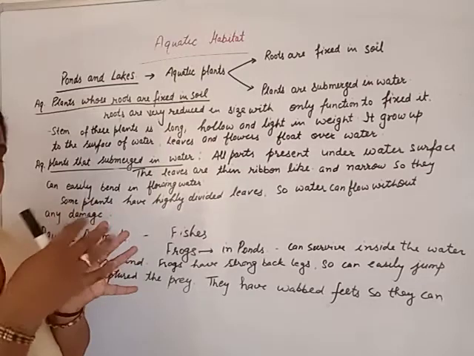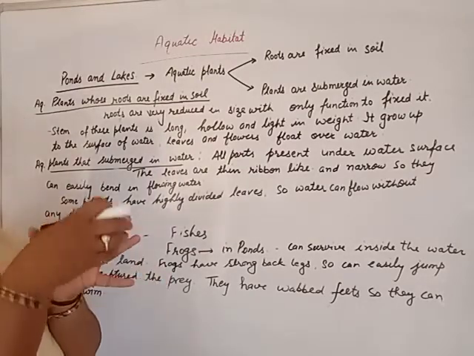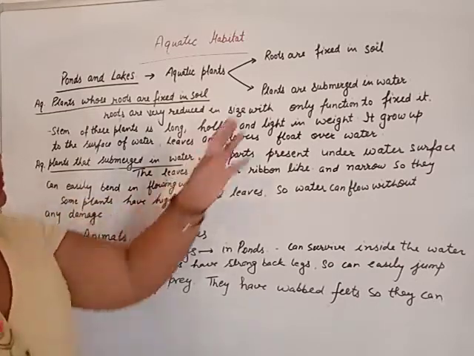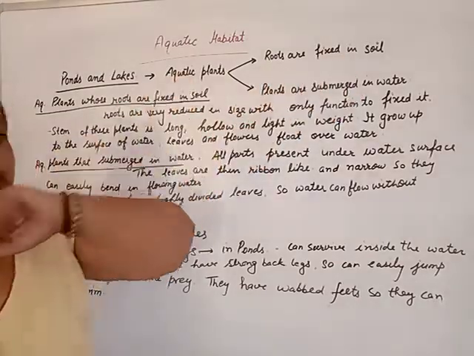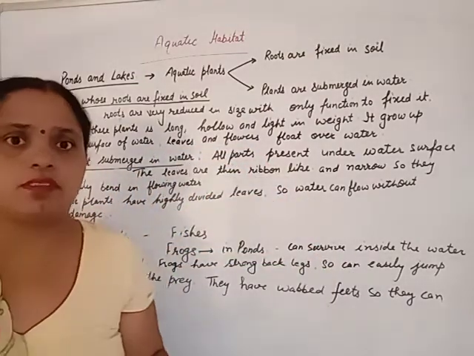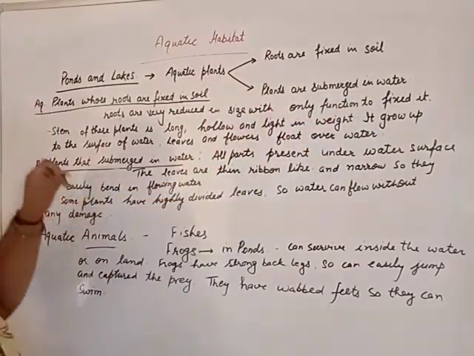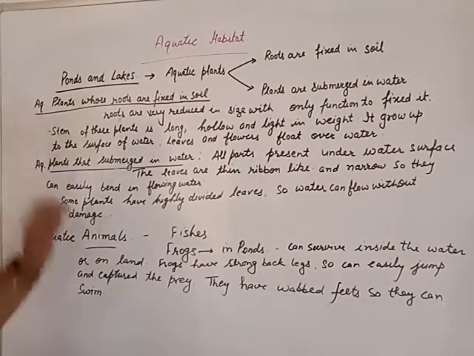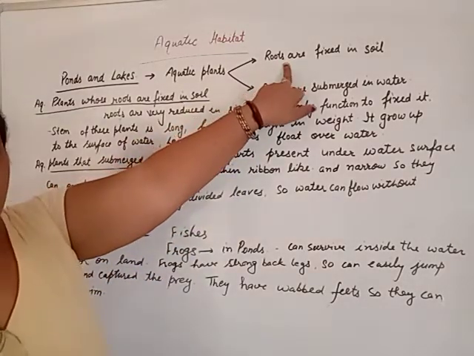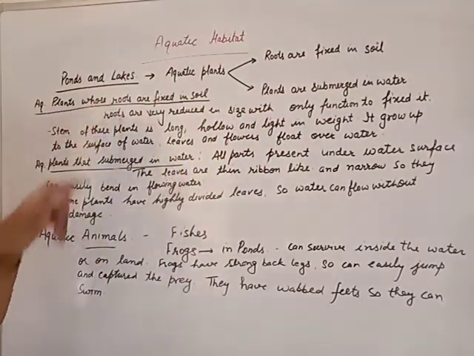Near the bank, plants are aquatic, but their roots are fixed in the soil. And some plants you see are present inside the water. That is the plant which is submerged in the water. Beta, those aquatic plants which have fixed their roots inside the soil.